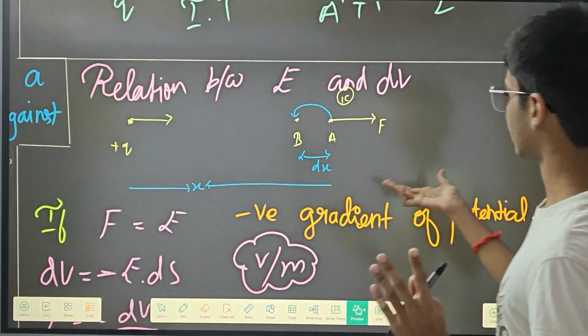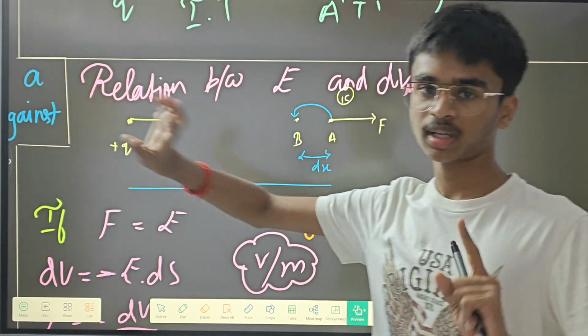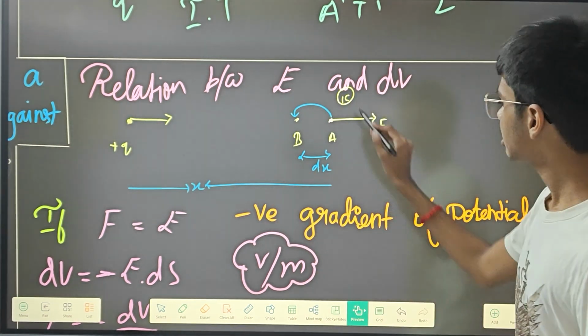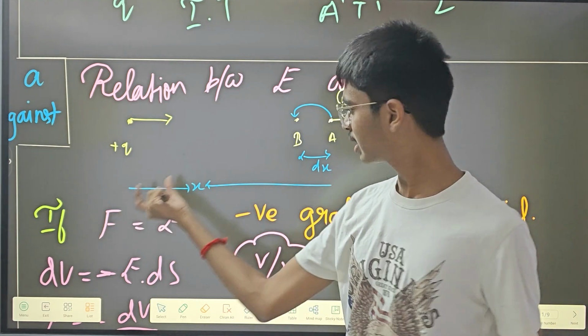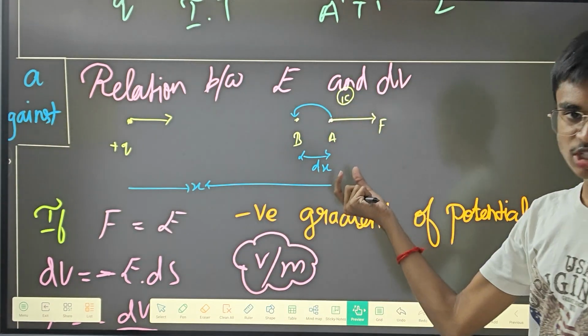I hope this diagram is visible. If this diagram is not visible, don't worry. The diagram I've already shown you, and I've explained it in the first part itself, that means in the first clip of the video. See, this is 1 coulomb, right? So this is some charge. Here it need not be 1 coulomb, it can be some charge, but here it has to be 1 coulomb.